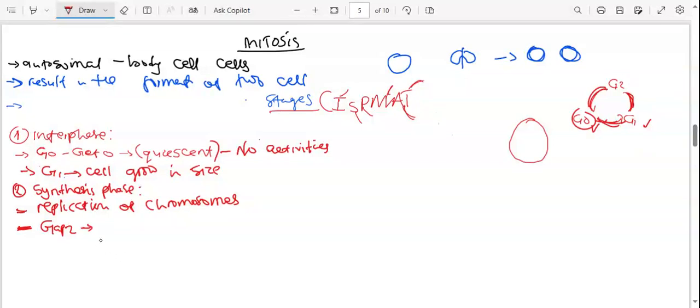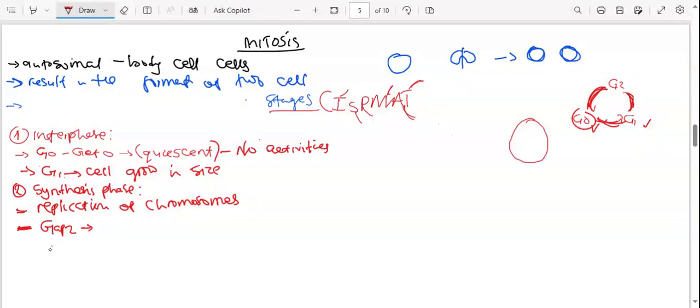These are just gaps, it's not a gate to be restricted, but it's a gap whereby it is taking changes. So under this gap 2, the cell reproduces organelles that will be needed for mitosis to really happen. So this is just a preparation for mitosis, for the cell division.